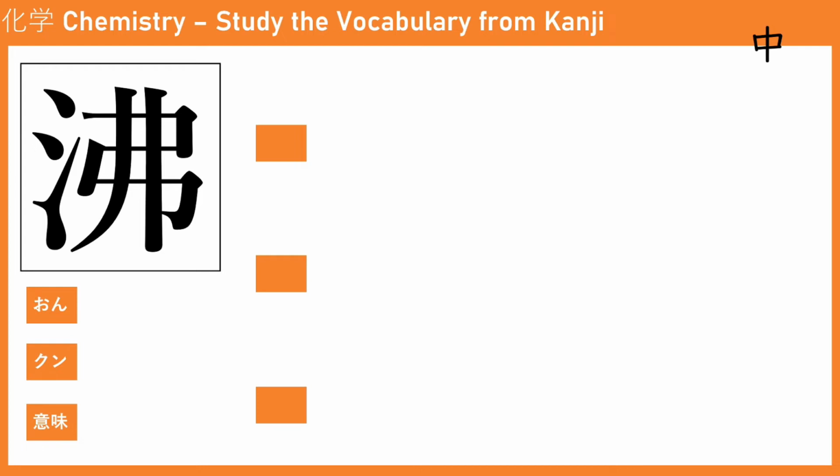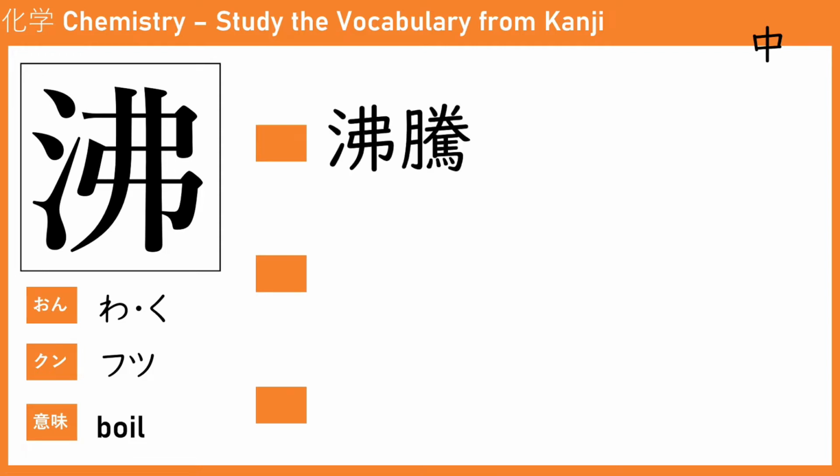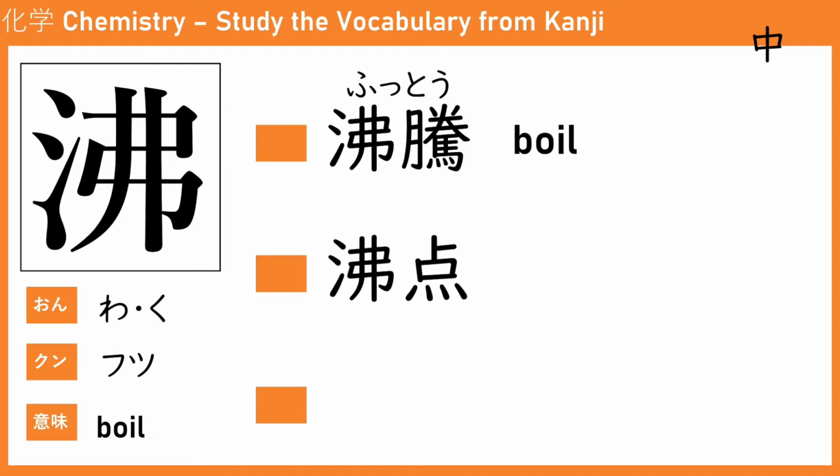Next one is futsu, which the on'yomi reads waku. It means boil, if you boil water, for example. The first one is futto. Futto means boil. The second one is futten, which means the boiling point.